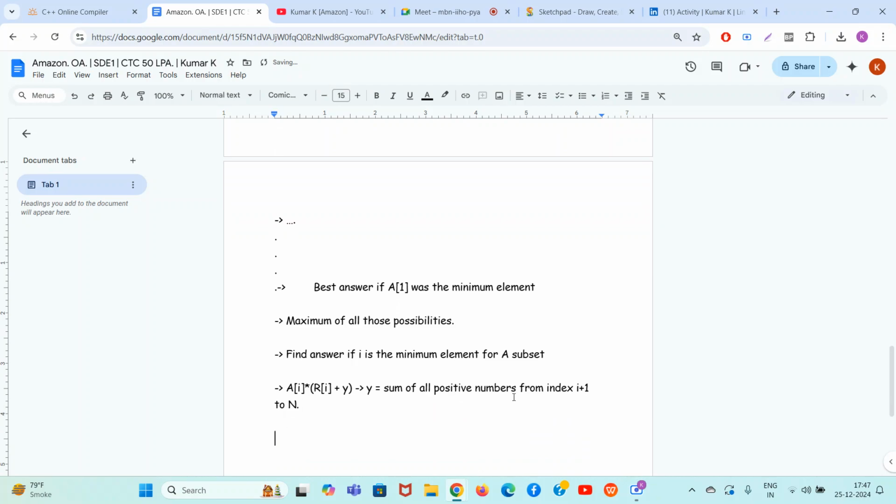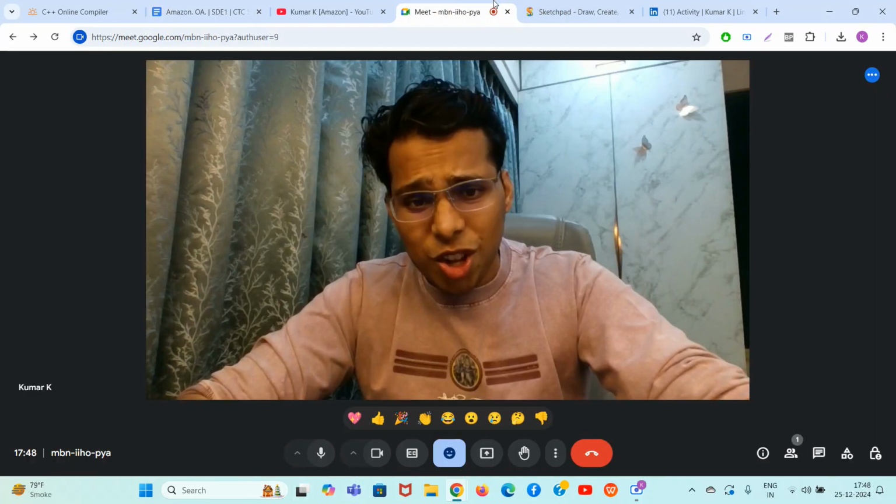Done. So if you add all the positive numbers, R of I plus positive numbers will be a big number, and if you multiply the big number with positive A of I, the answer will be as maximum as possible. We assume here that A of I is positive. It means you're trying your best to make R of I plus Y also positive, by taking Y as the sum of all the positive numbers. If R of I plus Y gets negative, it's not a good situation, guys, because positive into negative will be negative, and negative is not the maximum number, right? So this much is clear.